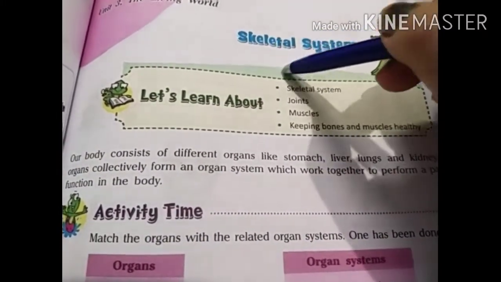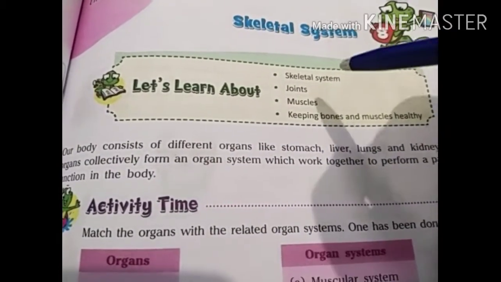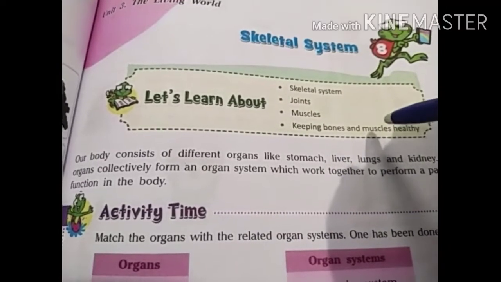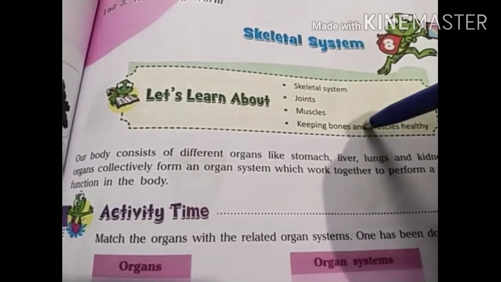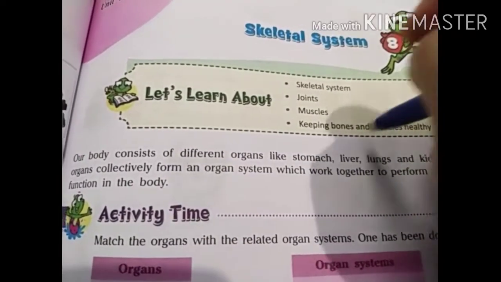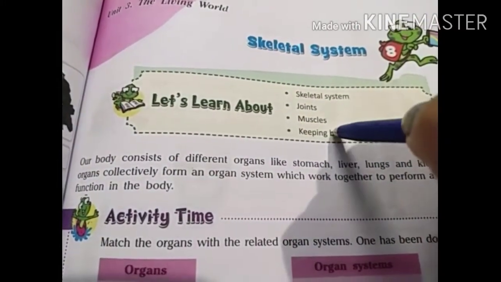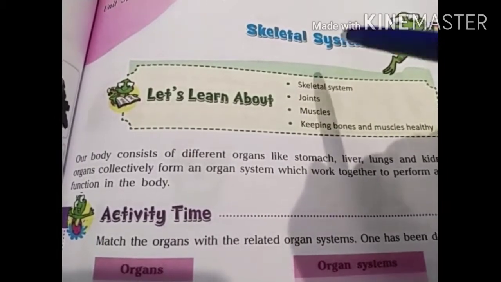When two or more organs collectively perform a single task inside our body, then they become an organ system. Like when the veins, arteries and heart all perform a single task collectively, then they become an organ system.